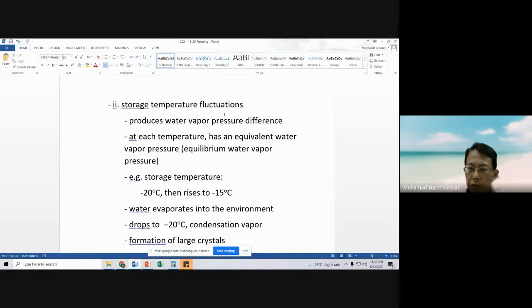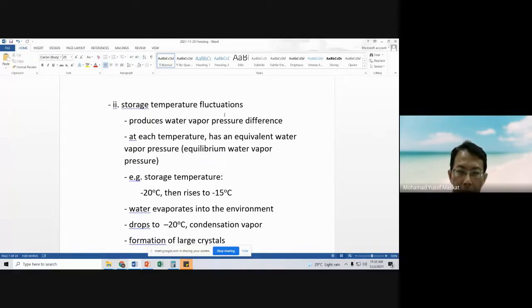Water vapor pressure is the equilibrium between water vapor on the surface of the frozen moisture and the environment that surrounds it.